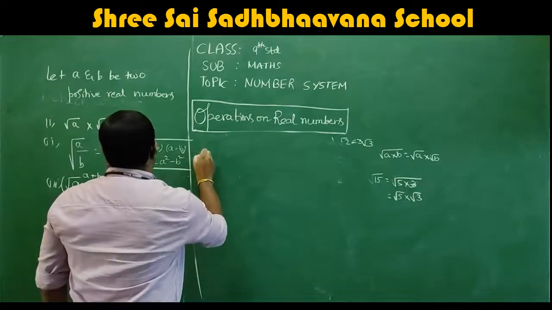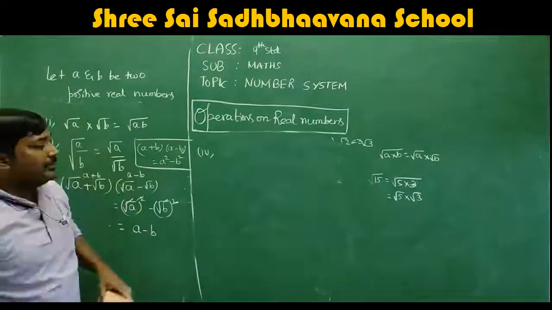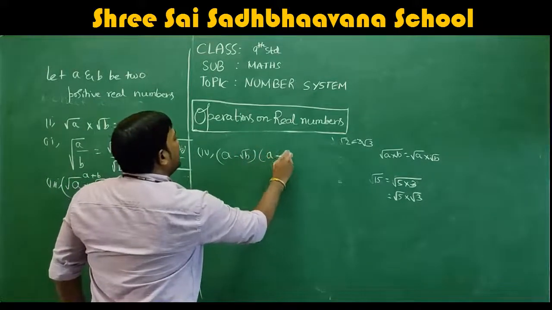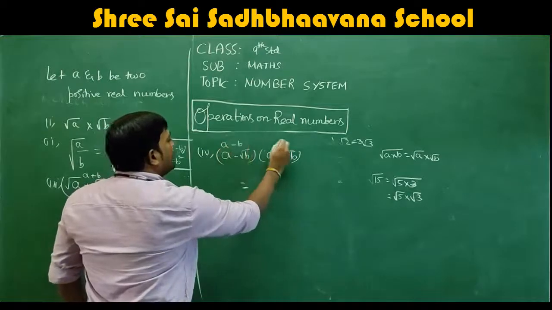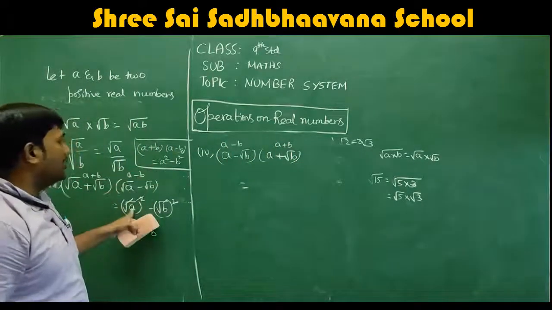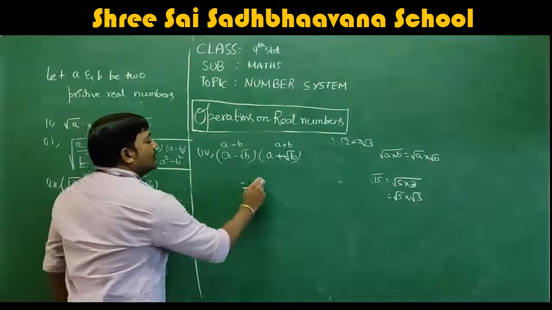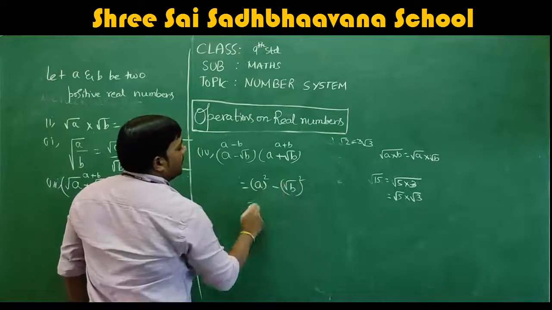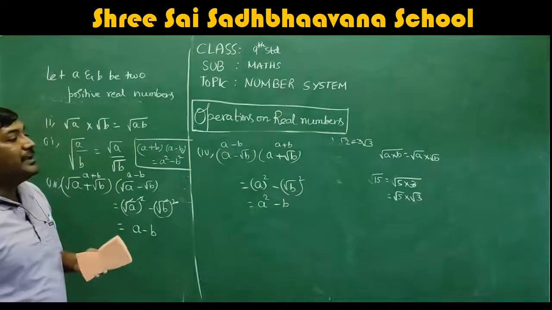This is the fourth one, I think. Okay. a minus root b into a plus root b. This is also the same kind of formula. Same formula: a minus b into a plus b. Here, in the place of a we have a, and in the place of b we have root b. So this is a whole square minus root b whole square. So which is a square minus b. Correct? a minus b into a plus b.